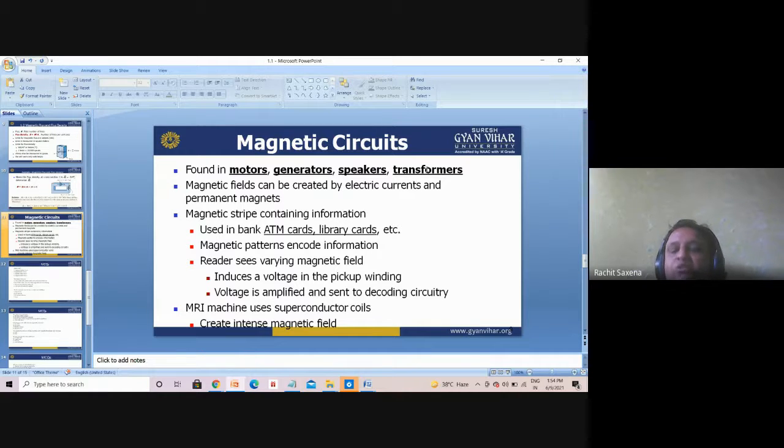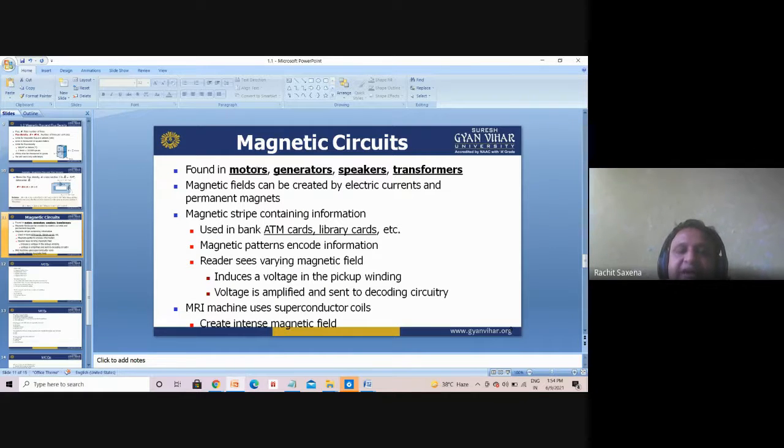Fourth is transformers. A transformer is used to transfer energy from one circuit to another circuit without changing its frequency but changing the voltage level. So if we want to change the level of voltage and current, we use a transformer. But if we want to convert one form of energy to another, we use motors and generators, not a transformer. It is very basic. Understand this.